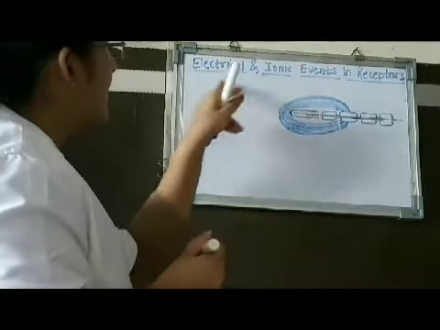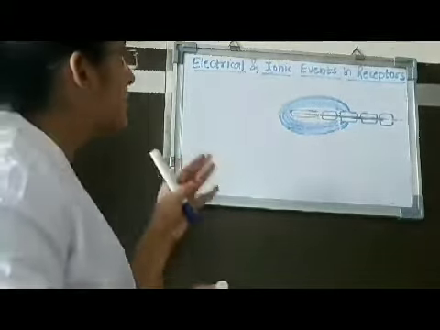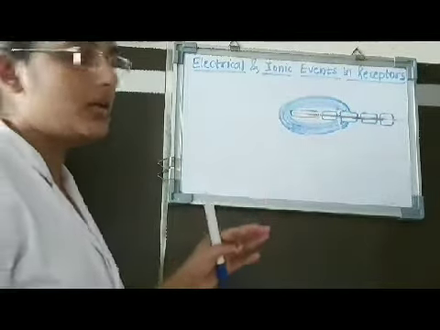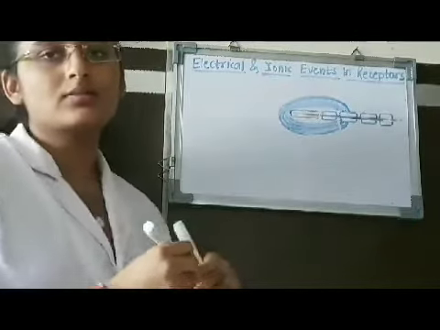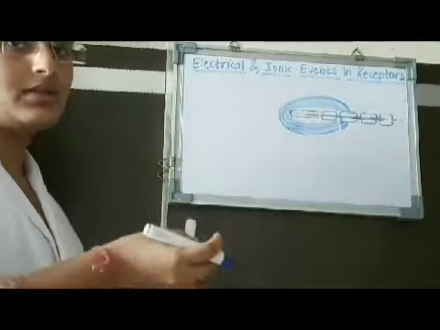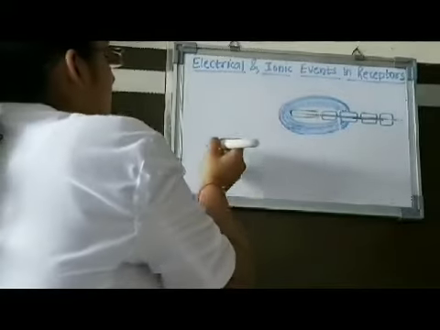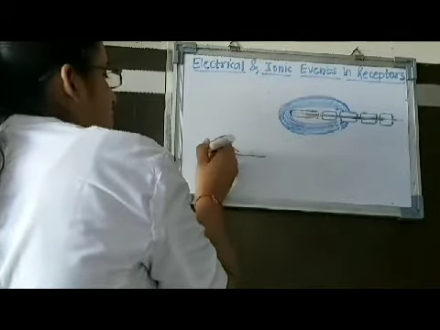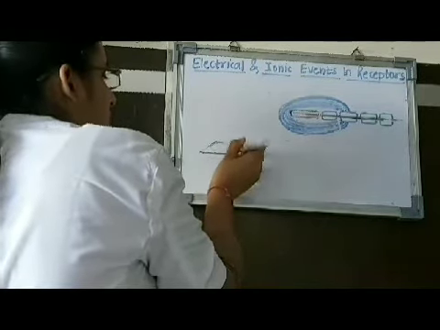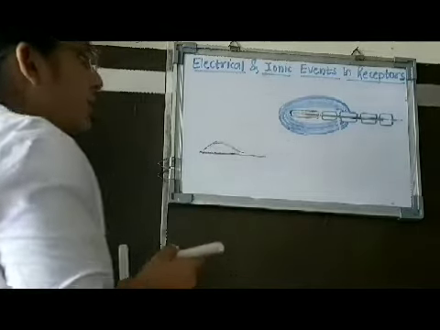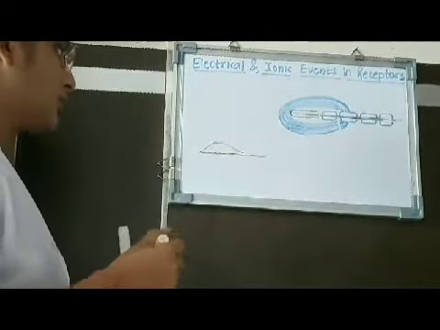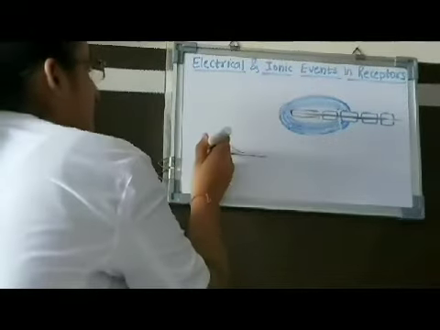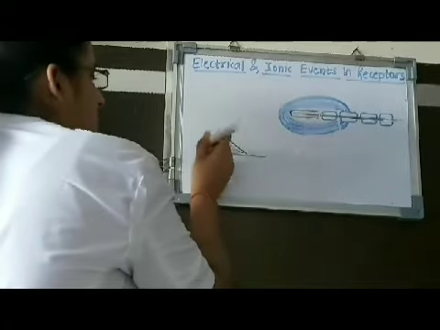Then about the electrical and ionic events in the receptors, that is, how the electrical impulse is generated in the receptor so that it could be delivered to the central nervous system. When a small intensity stimulus, that is, a subthreshold stimulus, is applied, it gives rise to a local electrical potential which is non-propagated. Such a local, non-propagated potential is called the generator potential or receptor potential. As we increase the intensity of the stimulus, the magnitude of the receptor potential also increases, like this.